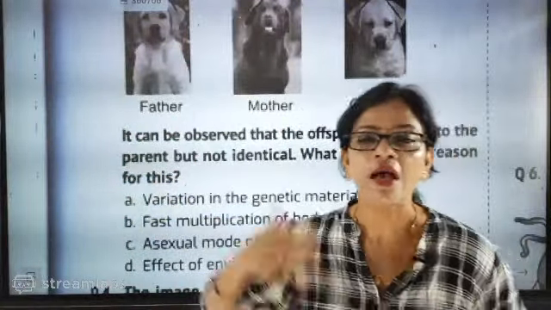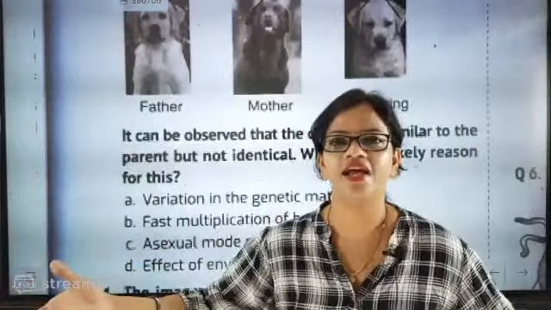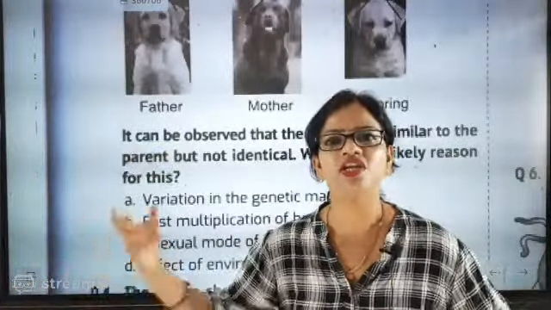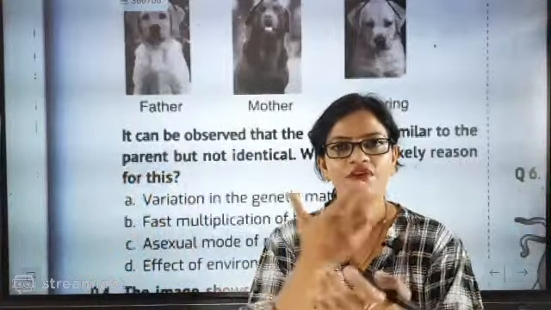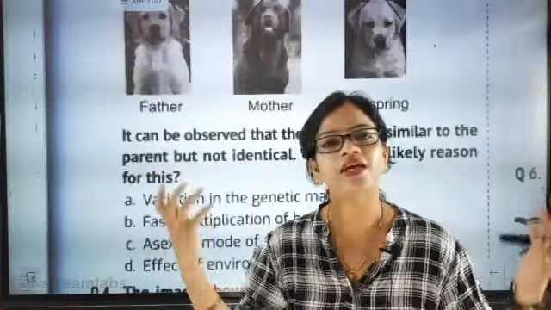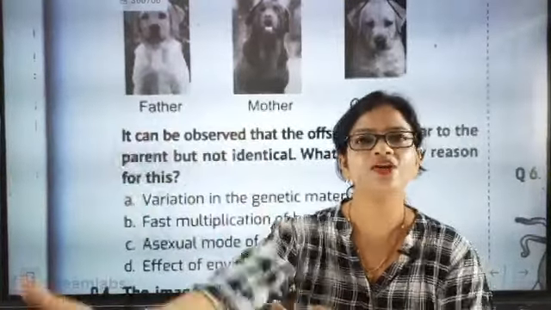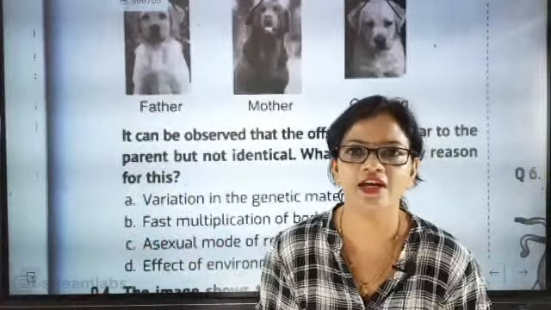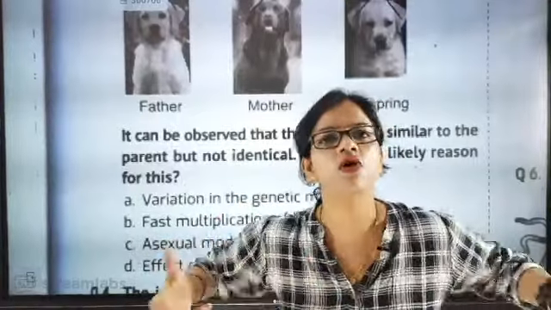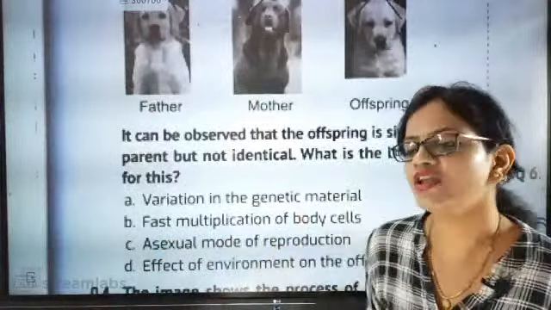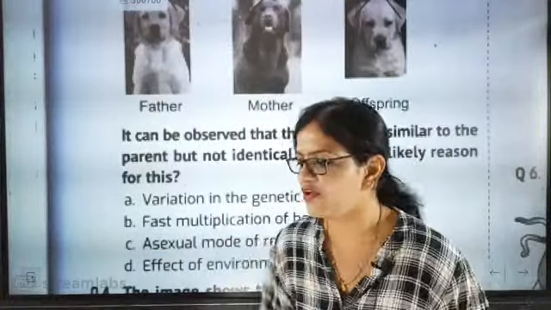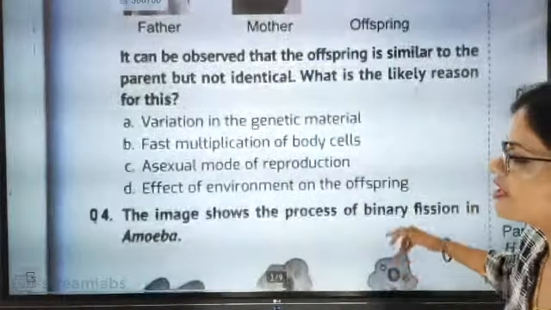Sexual reproduction means both male and female have different types of genetic information. So when their germ cells fertilize, they give an offspring. That offspring will have a different genetic character, a combination of both father and mother. So definitely it will be variation. So 100% A will be the correct answer.